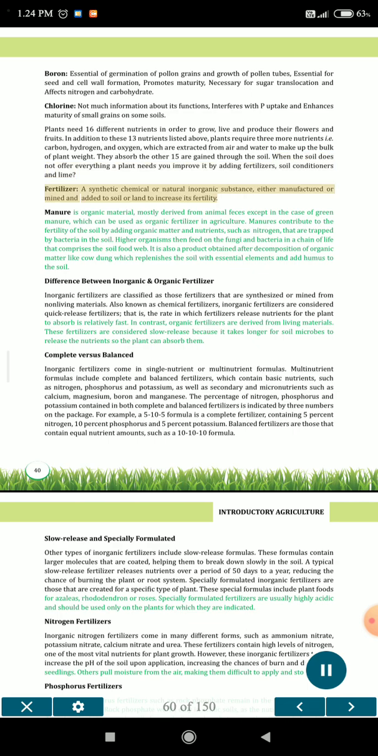Fertilizer is a synthetic chemical or natural inorganic substance, either manufactured or mined, and added to soil or land to increase its fertility. Manure is organic material, mostly derived from animal feces except in the case of green manure, which can be used as organic fertilizer in agriculture. Manures contribute to the fertility of the soil by adding organic matter and nutrients, such as nitrogen, that are trapped by bacteria in the soil.